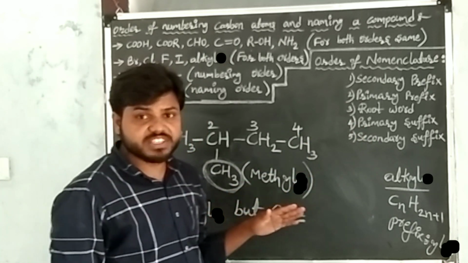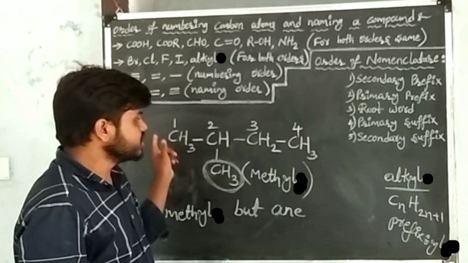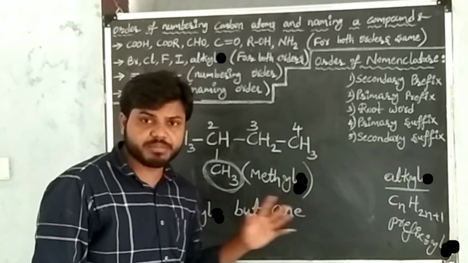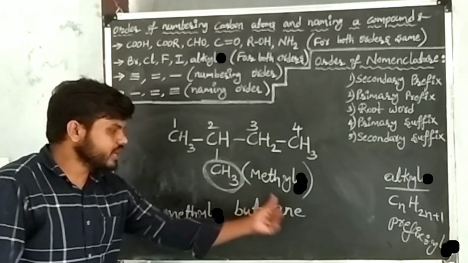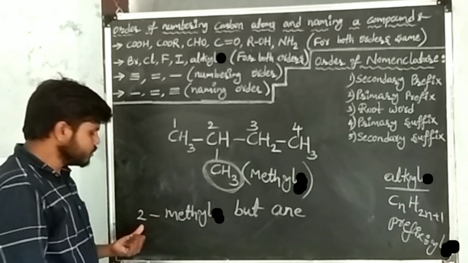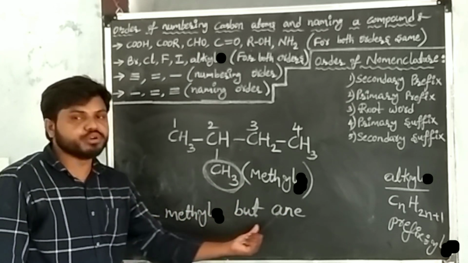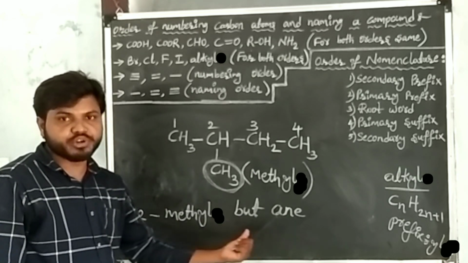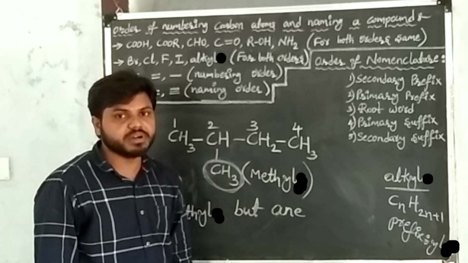Here secondary suffixes are what? Functional groups. Those functional groups are not present in the given carbon compound. So this is our required IUPAC name of the given carbon compound, that is 2-methylbutane. 2-methylbutane is the IUPAC name of the given carbon compound.